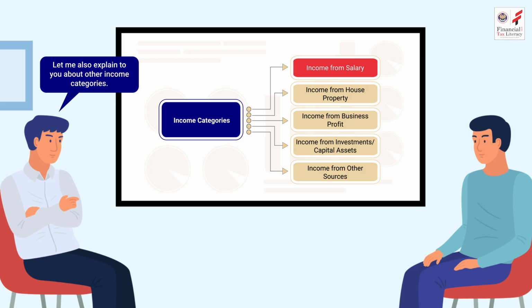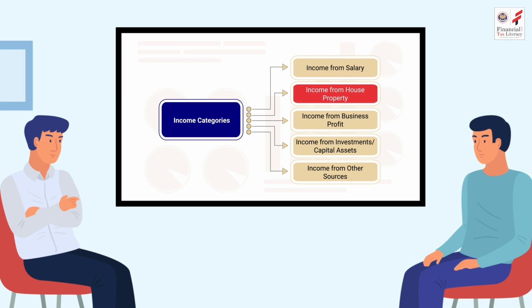Sudhir said to Aman, "Let me also explain to you a little about the other income categories. Income earned from renting a house property is taxable under this head of income. Profits earned by people or professionals who are self-employed or run their own businesses are taxable under this head. Profit from sale of capital assets like land, shares, jewelry, house property is taxable under the head capital gains. Income from sources other than mentioned above, like earnings on bank interest, fixed deposits, lotteries, etc., is taxable under the head of income from other sources."